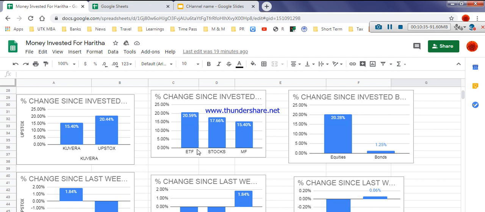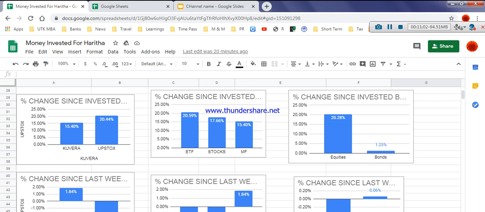Now here I got the highest profit in ETF, 20.59%, but here I got a loss in ETF, a loss in stocks, and I got profit in mutual funds, that is 1.84%. Actually from when I invested till now, it is showing the first highest profit in ETF and second highest profit in stocks.